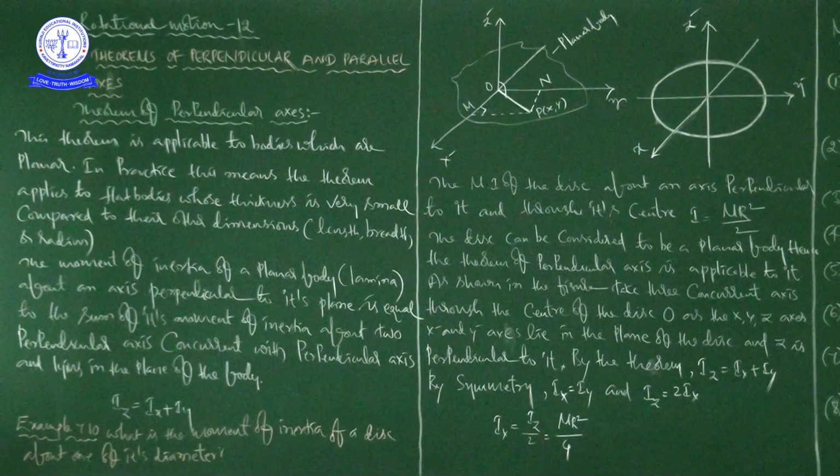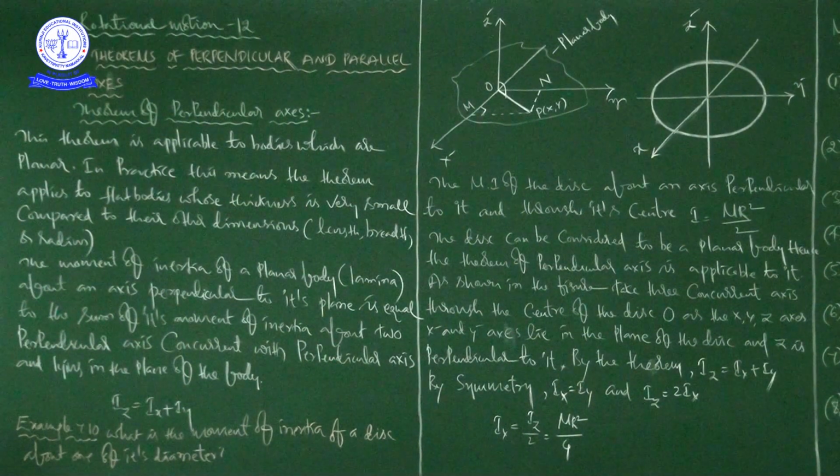That is very important: the mass of the body, the shape and size of the body, the distribution of mass about the axis of rotation, and the position and orientation of the axis of rotation. I will repeat once again. So this line is very, very important before going to discuss the theorem of perpendicular